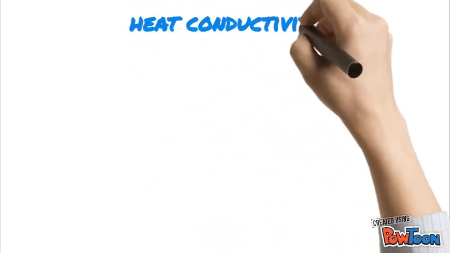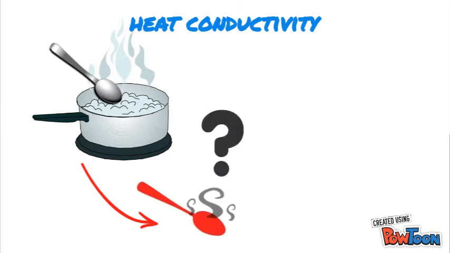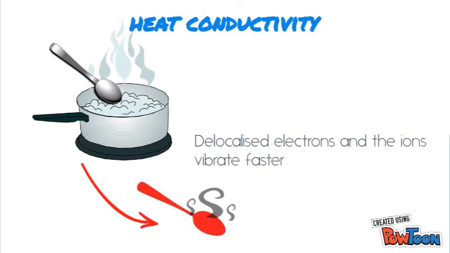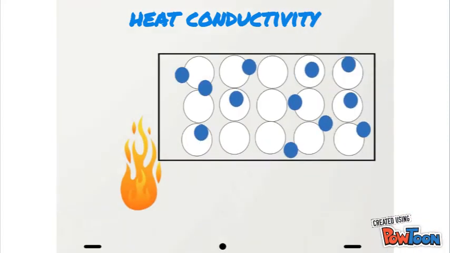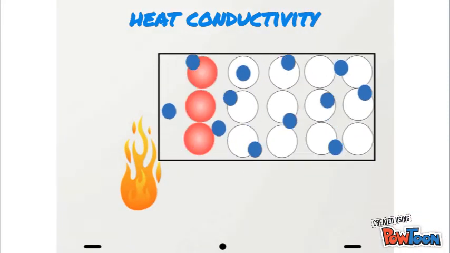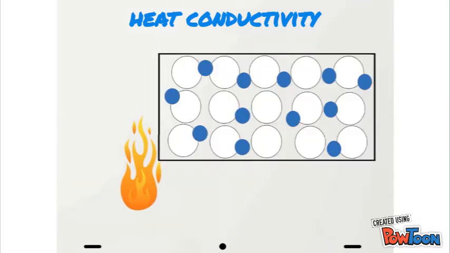Imagine dipping a metal spoon in boiling water. Within moments, the entire spoon becomes warm. But why? When a metallic bond touches something hot, the sea of delocalized electrons and the ions will vibrate faster. They then bump into other electrons and ions, and their energy is transferred. In this way, the heat energy will be spread to the entire metallic bond.